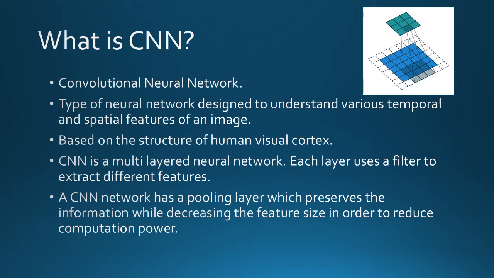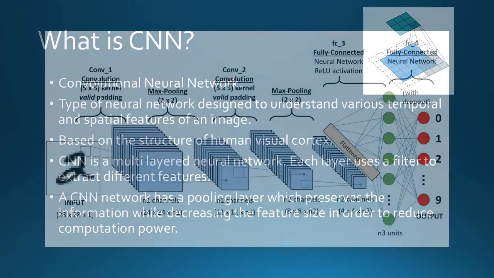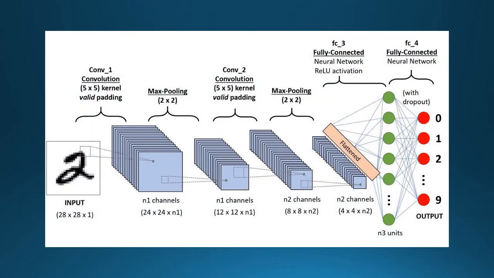As you go deeper in the network, the deeper layers extract more complex features such as corners, textures, etc., while the starting layers extract low level features like horizontal and diagonal edges. One of the reasons CNNs are so popular is that they are computationally less expensive than their fully connected counterparts. See, this is the architecture of a CNN.